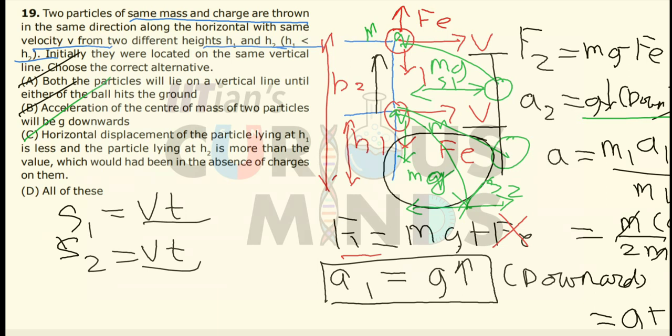So options A, B and C are correct, and D is also correct. If it is a multiple answer question, I will mark this as A, B, C. And if it is a single choice question, I will mark this as D.